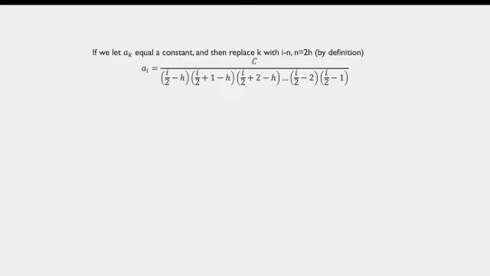We assume that a sub k is equal to a constant, which is not foul play whatsoever, because if you assume that a sub naught or a sub 1, one of those two, or both of them, are equal to the constants that determine the two independent constants in the differential equation that you solve.